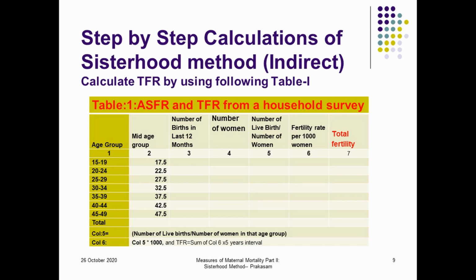Age specific fertility rates will be estimated. From these age specific fertility rates, the sum of age specific fertility rates multiplied by the class interval, that is the age interval, which here is 5 years, multiplied by 5 will give you the total fertility rate.